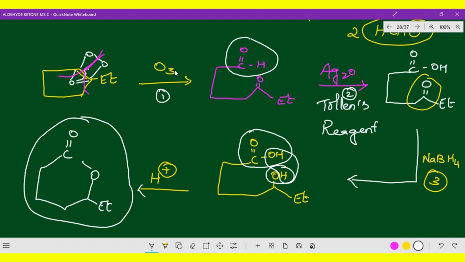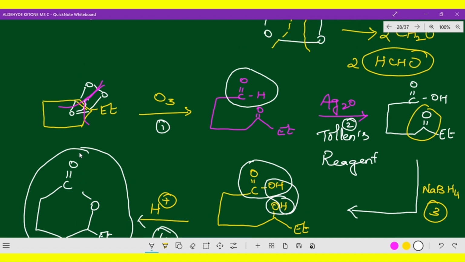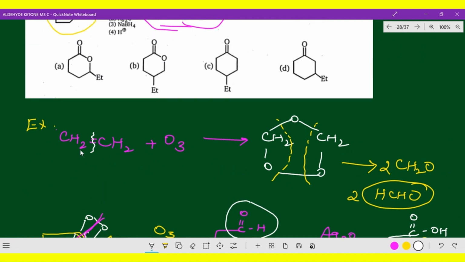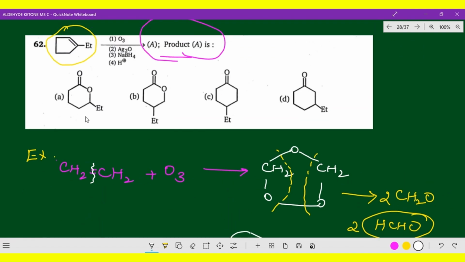So this is the first one with ozonolysis. This is the second one with Tollens reagent. This is the third one with sodium borohydride, and this is the fourth one with acidic medium. You are getting esterification. Final product is this. Now come on, let us check which is the correct option. Option A. Yes, option A, it is ester. Yes, 100% it's correct. Now let us check the others also. Now the ethyl group has to attach over this side only, not here. So this is a wrong option.